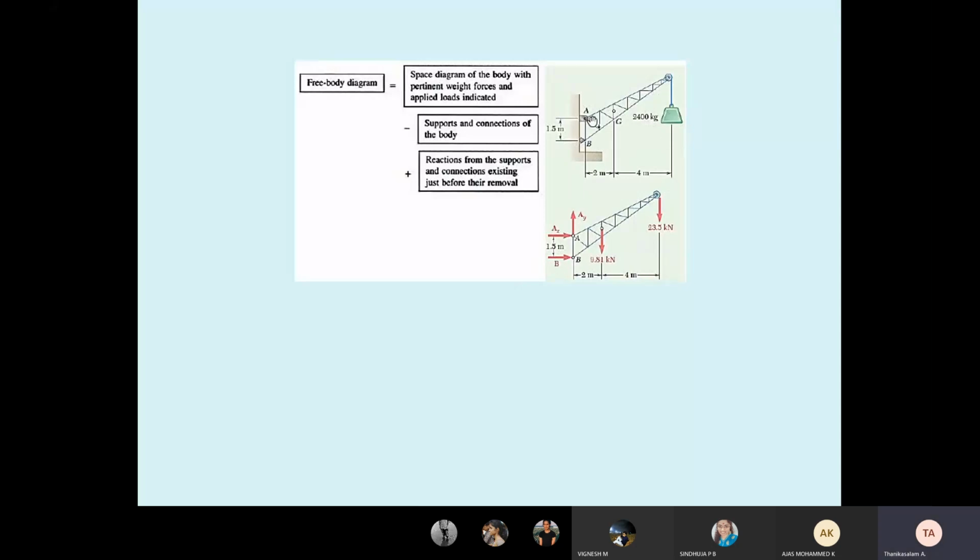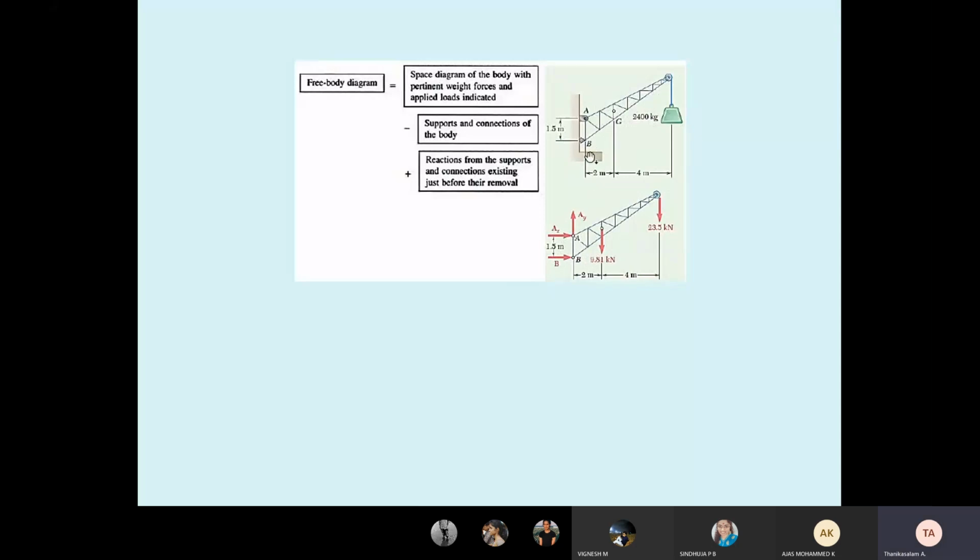The A point is a hinged support. We will discuss later what a support is, and the different types of support. A is hinged. Hinged means like the stud we wear on the ear. There is a small hole, and it is connected. This is called a hinged support. Whenever there is a hinged support, there are two reactions: one horizontal reaction and one upward reaction.